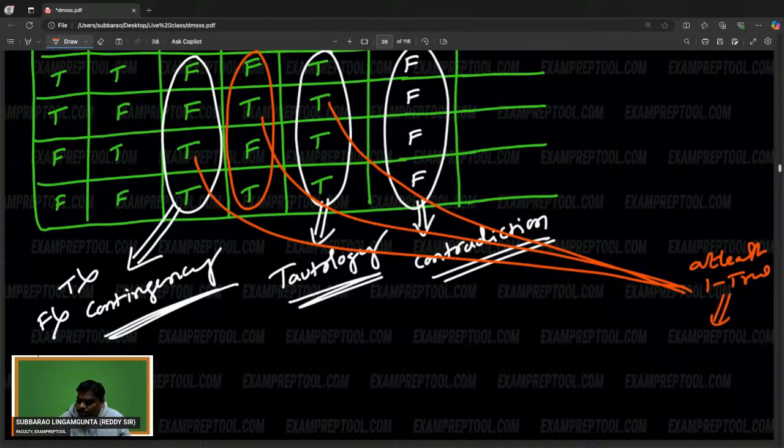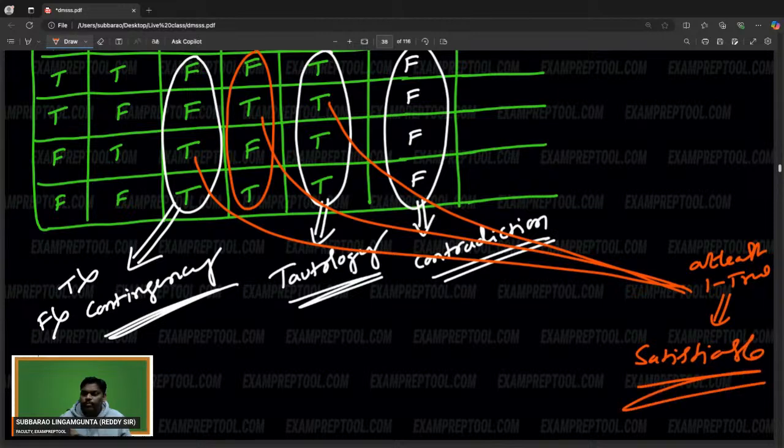That is called satisfiable. In the given truth table, at least one true, then I can say satisfiable.